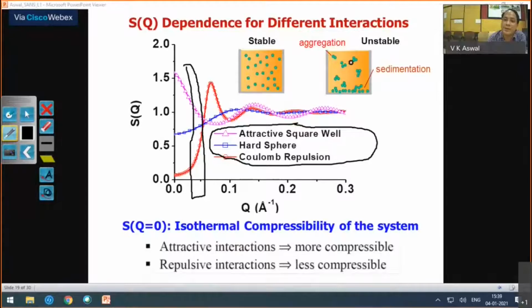But with aging, the interaction between the particles is modified, and if it goes from repulsive to attractive, then they will start coagulating, and that is the time you can expect that your product is not stable. And that is where you use this technique to find out how to put the expiry date on the product. So it is a very useful concept to differentiate the different interactions in the system, and hence the stability of your system.